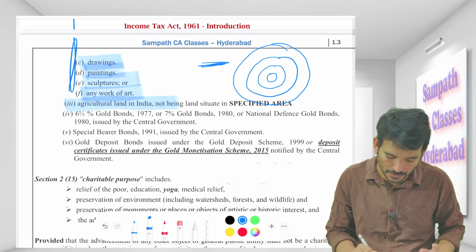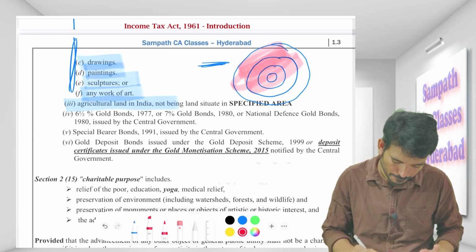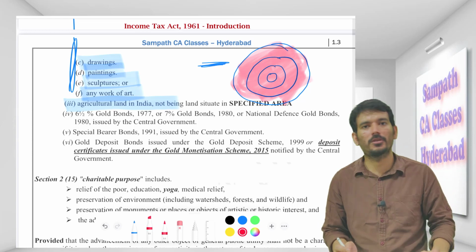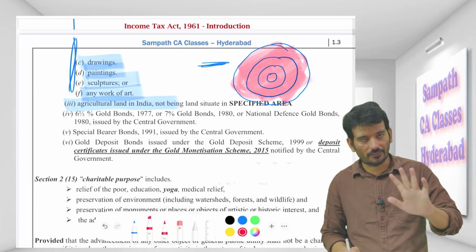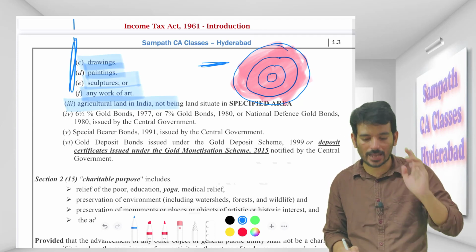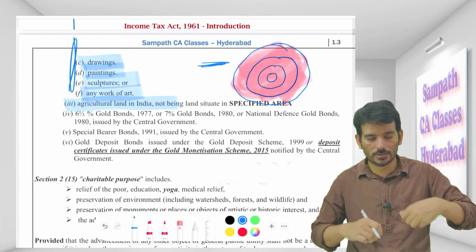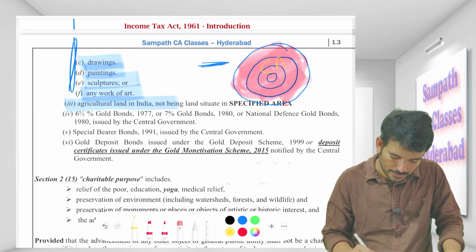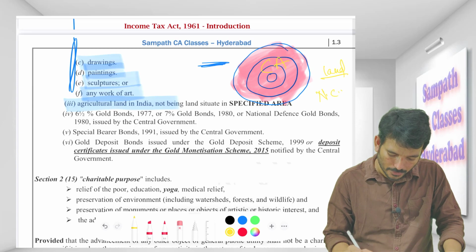But if it is situated anywhere within this area, assuming the population is more than 10 lakhs, then it is a specified area, and that will be non-agricultural land, which means it's a capital asset. In simple terms, if you have any land in this area, it becomes a capital asset; if you have any land beyond it, it is a non-capital asset.